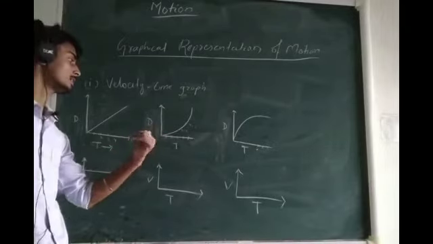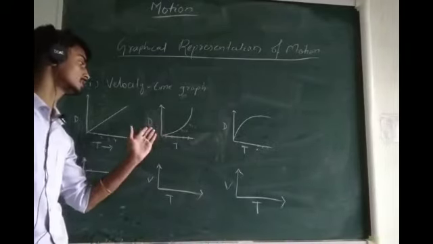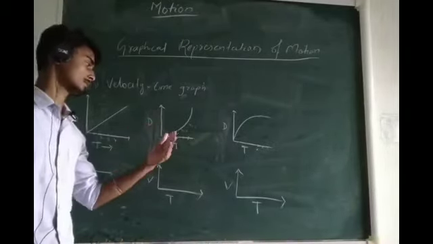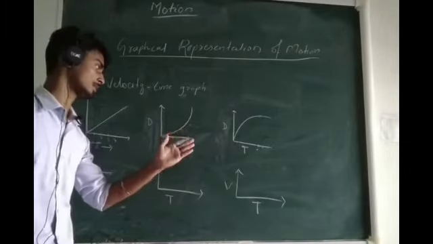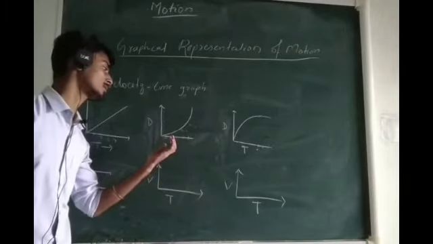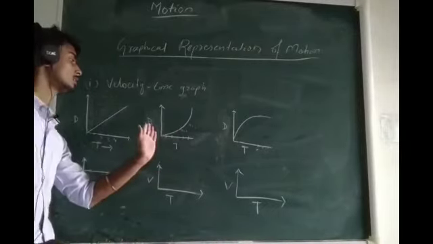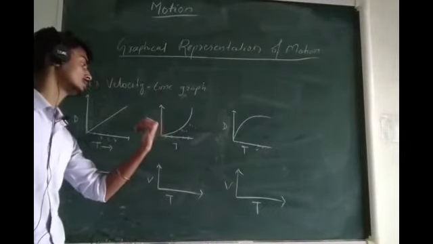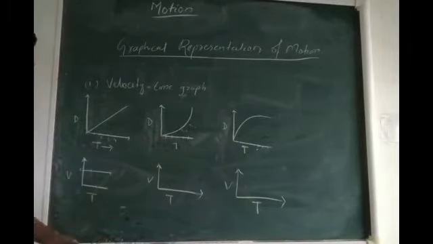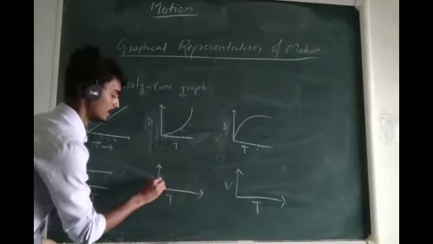Similarly, what happened here? Here we got that the distance covered by the body per unit second goes on increasing. So if we plot this distance time graph in a velocity time graph, it will be like this,